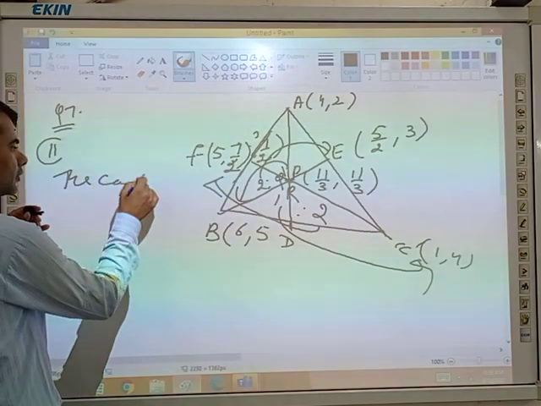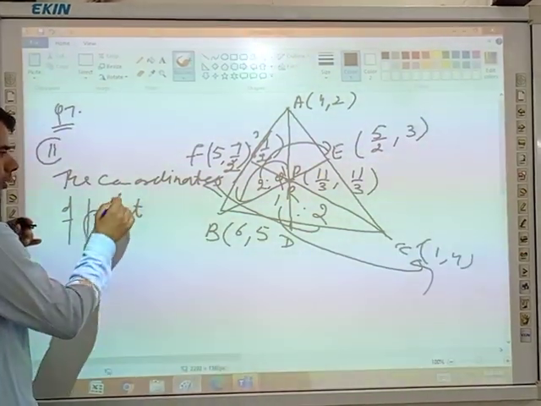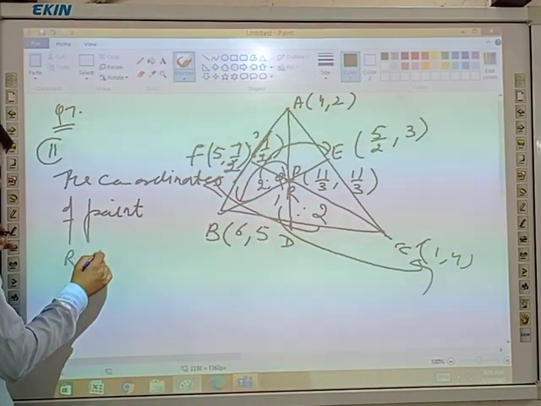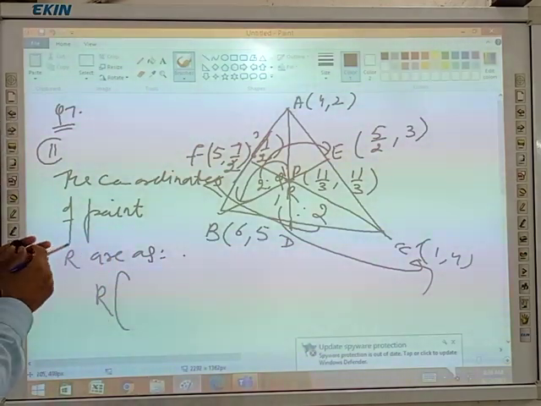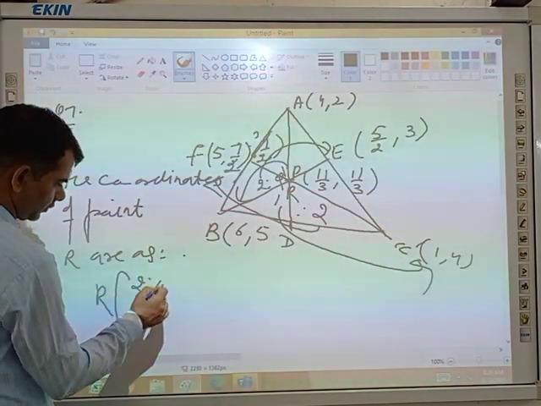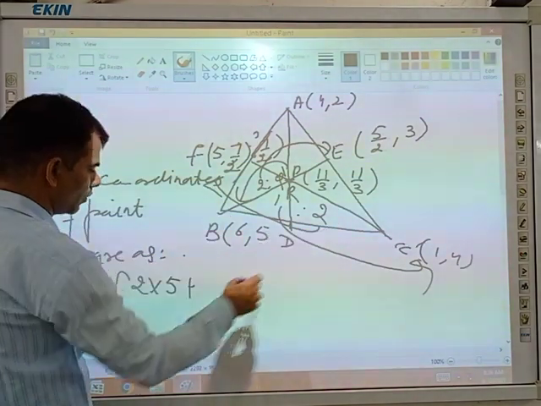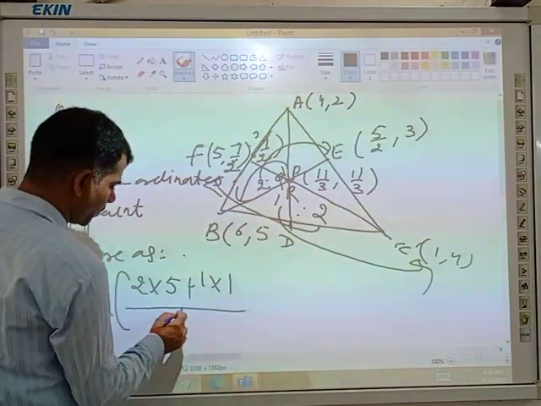The coordinates of point R are 2 into 5 plus 1 into 1, then 2 plus 1.